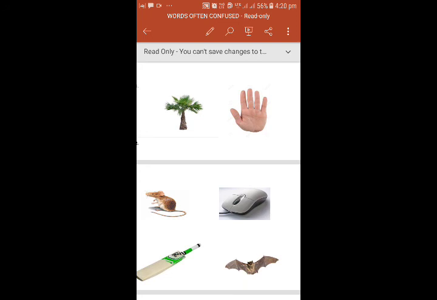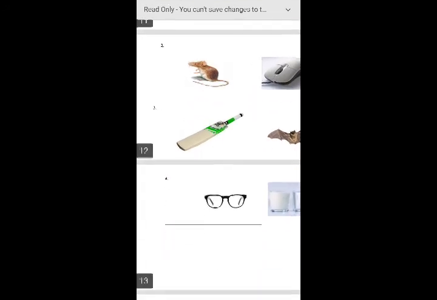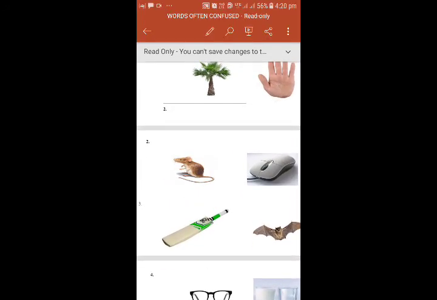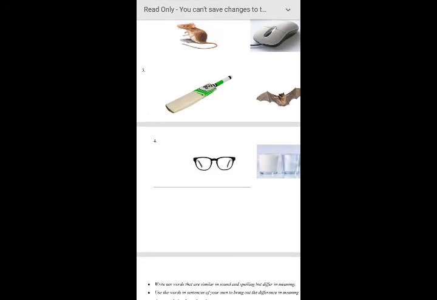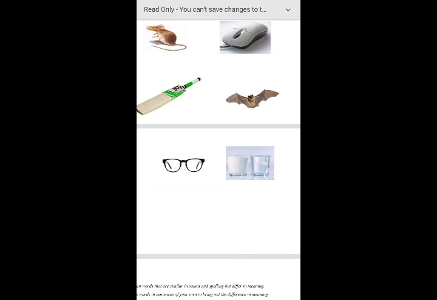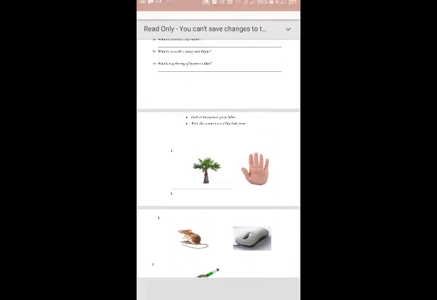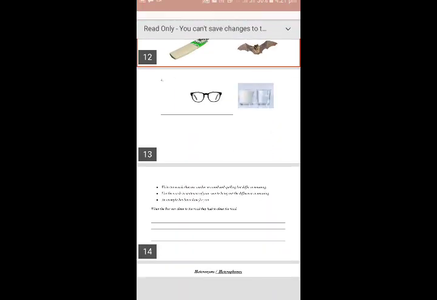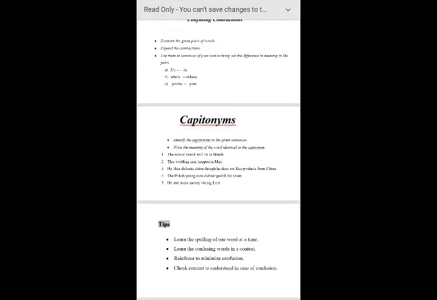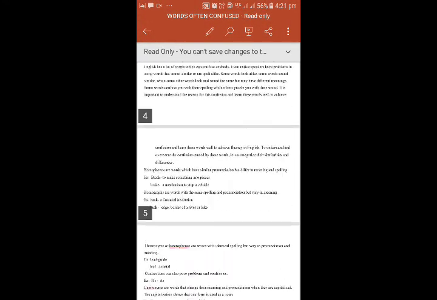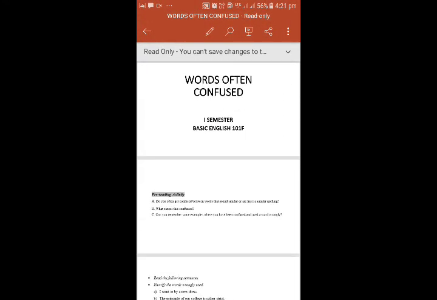It is the same word with the same spelling and pronunciation but different meaning. Next, mouse, M-O-U-S-E. Bat, B-A-T. Glass, glasses. So we practice and go through the same class in the next session.